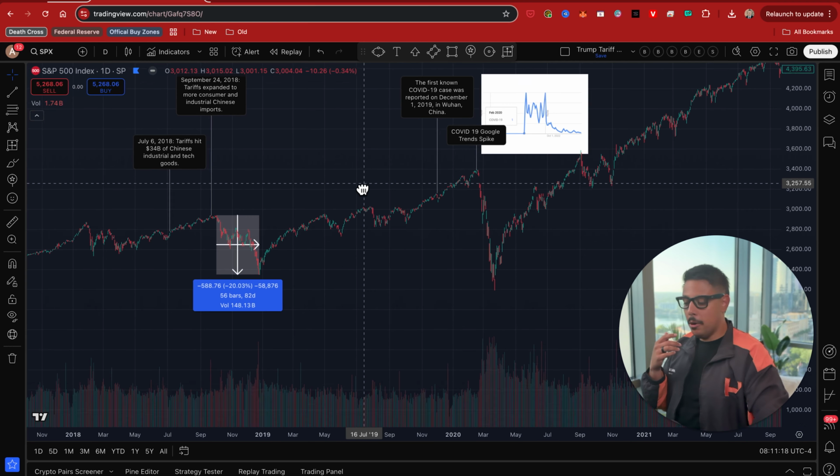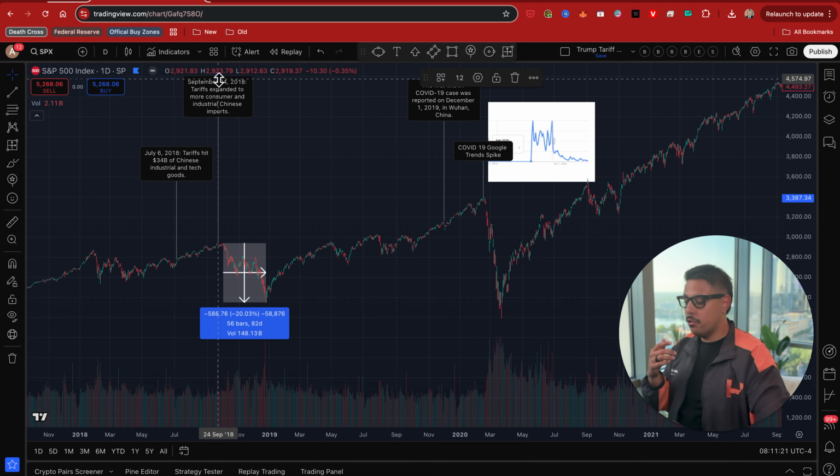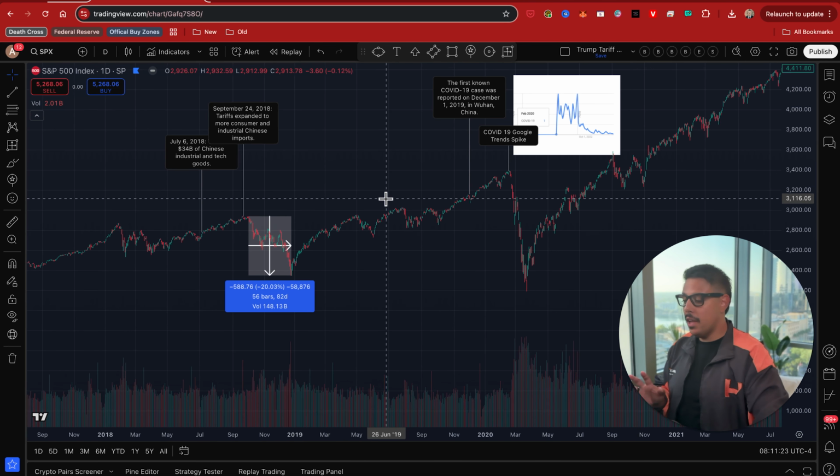Now, the interesting part about this is this did lead to a short-term crash. And this is the S&P 500. The reason why we look at the S&P 500 as opposed to looking at crypto is because it's pretty much the same thing when it comes to risk on assets.